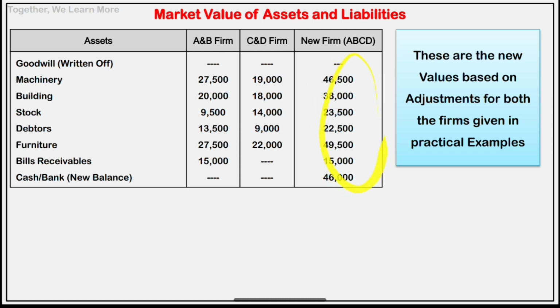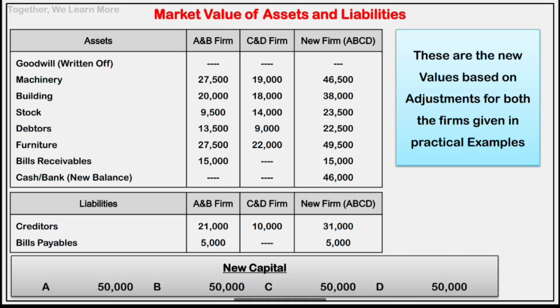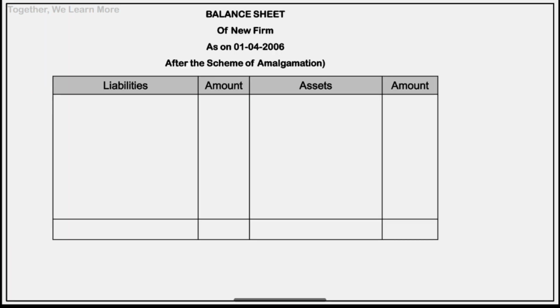So all the balances of assets are transferred to asset side in balance sheet. In liabilities we have creditors, no change in AB and CD, so total 31,000. Bills payable AB 5,000, CD na bills payable transfer nathi karwana, so 5,000 bills payable, and the capital balance is 50,000 each for all the partners. Done? So on the basis of this market value we have to prepare balance sheet. આગળ જે આપણે ડિસ્કશન કર્યું છે મુજબ બેલેન્સ શીટનું હેડિંગ ફરજિયાત 4 લાઇનમાં હોવું જોઈએ. બેલેન્સ શીટ ઓફ ન્યૂ ફોર્મ એઝ ઓન after the scheme of amalgamation.